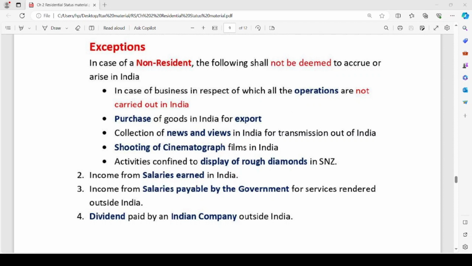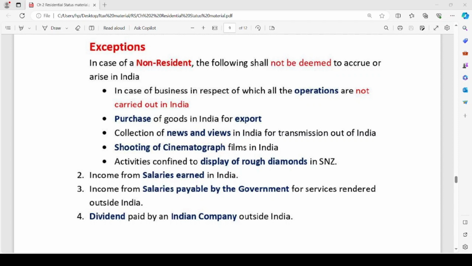Here, the business operations, all of the business operations as a whole, are not carried out in India. In such a case, only a few operations are carried out in India through which there is some income being generated, and such income is taxable in the hands of the non-resident. Otherwise, it shall not be deemed to accrue or arise in India.